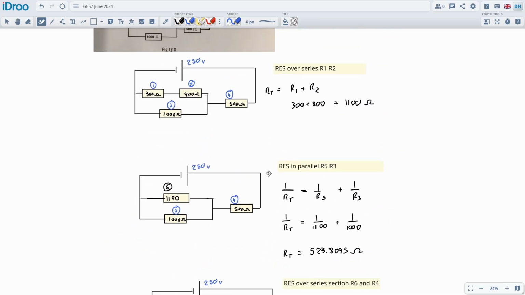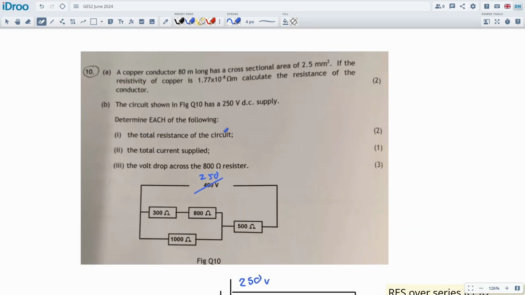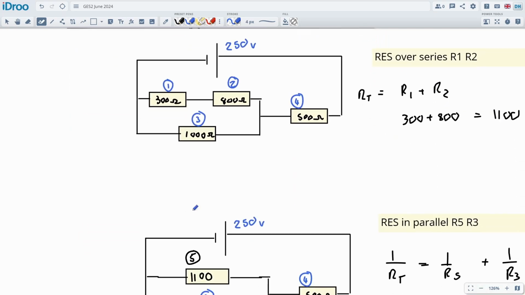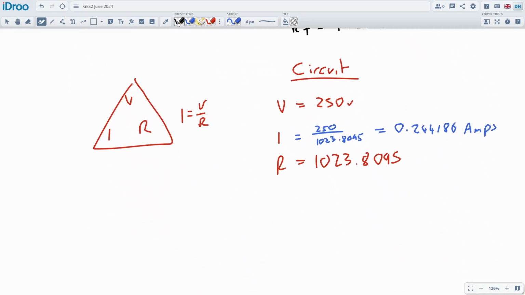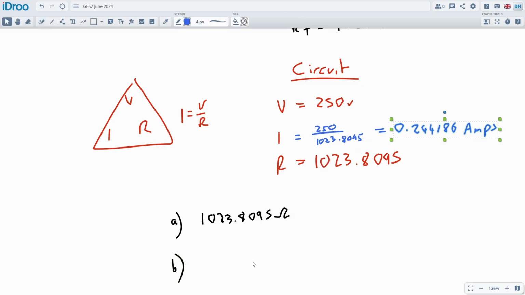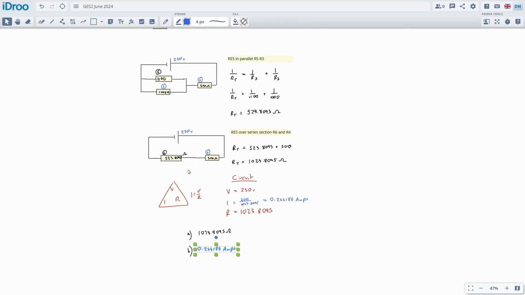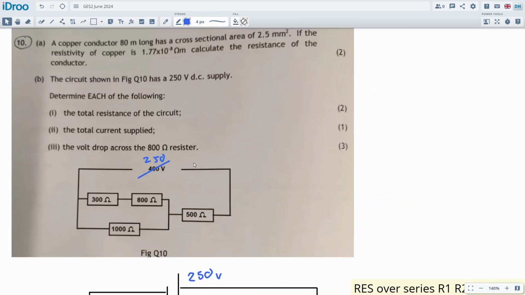Okay, so what is the question actually asking for? The total resistance of the circuit, well, yeah, we did that. The total current supplied, we did that as well. Let's just write those down at the bottom, just so we can highlight them. Part A, total resistance of the circuit is the 1023.8095 ohms, just so everyone's clear about what we're talking about. The total amperage in the circuit is the 0.2 amps right there. Okay, so those first two marks are okay to get.